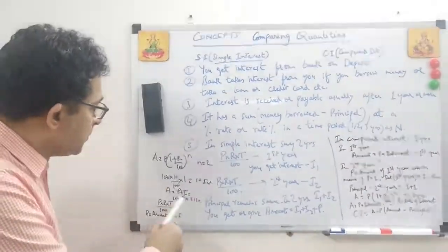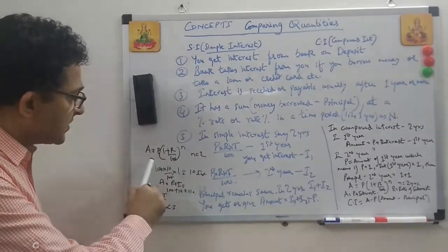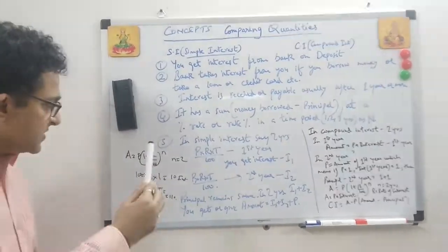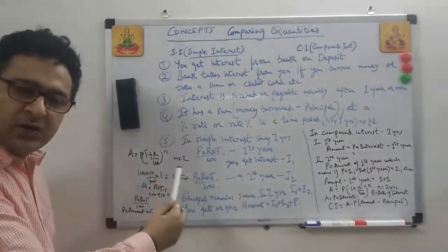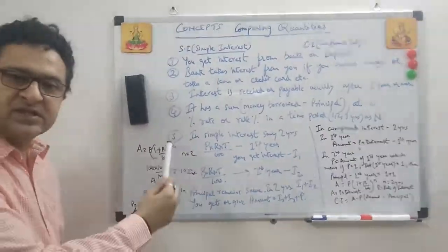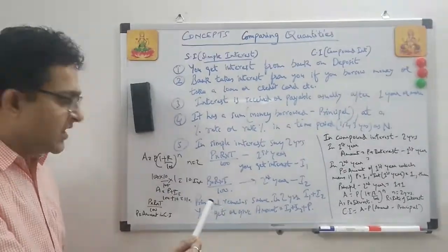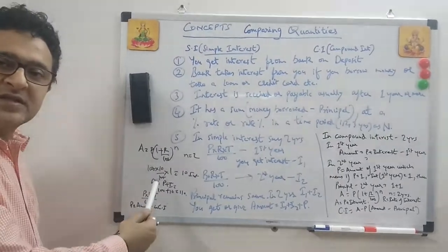In the second year, the principal which was the same in simple interest is not the same in compound interest, because in the second year, principal plus the interest of the first year are added together. Again I repeat, principal and the interest of the first year are added, and that becomes the principal for the second year.